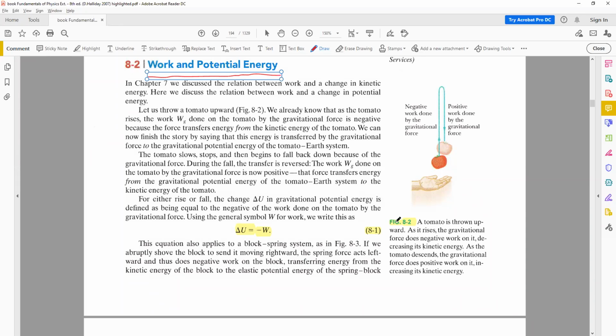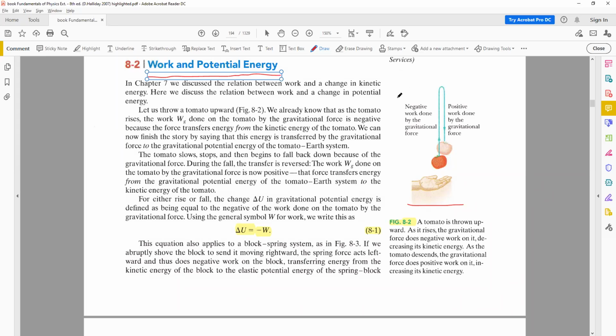So here you have a simple example in which an apple is thrown upwards. When you're throwing a body upward, you do some work on this body against the gravitational force, and therefore this is negative work, and this work will be stored in this body as potential energy. And then when that body is at a height and falls down, that body will do work, and this will be known as positive work done.